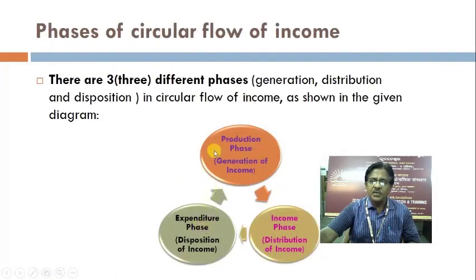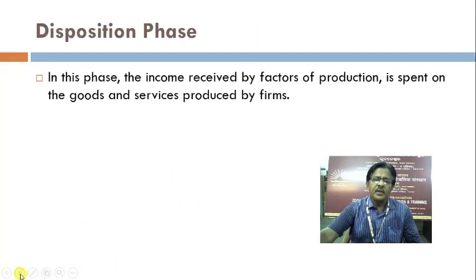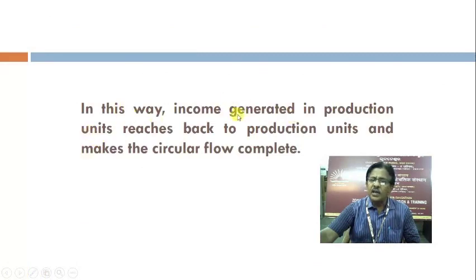The circular flow is a never-ending process from production to income, then from income to expenditure, and when there is expenditure, there is need for further production. So this goes on in this way. Therefore we say, income generated in the production units reaches back to production units and makes the circular flow complete.